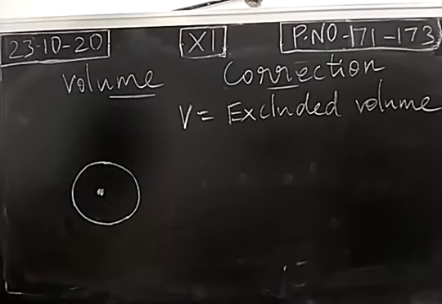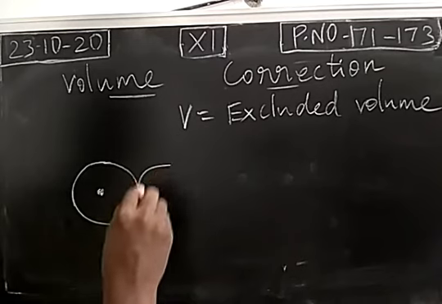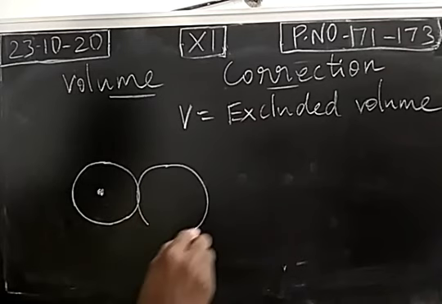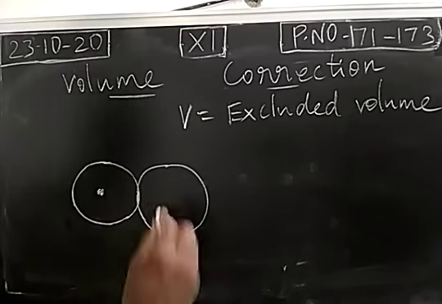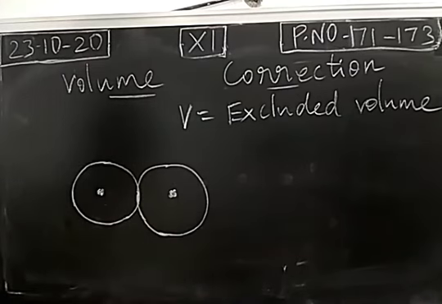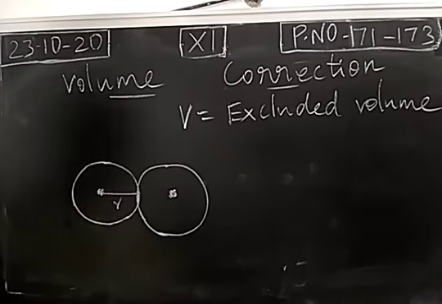For that, we make an assumption: two gaseous molecules are in contact. The shape of a gaseous molecule is assumed to be spherical in nature. This is the radius of the first gaseous molecule.